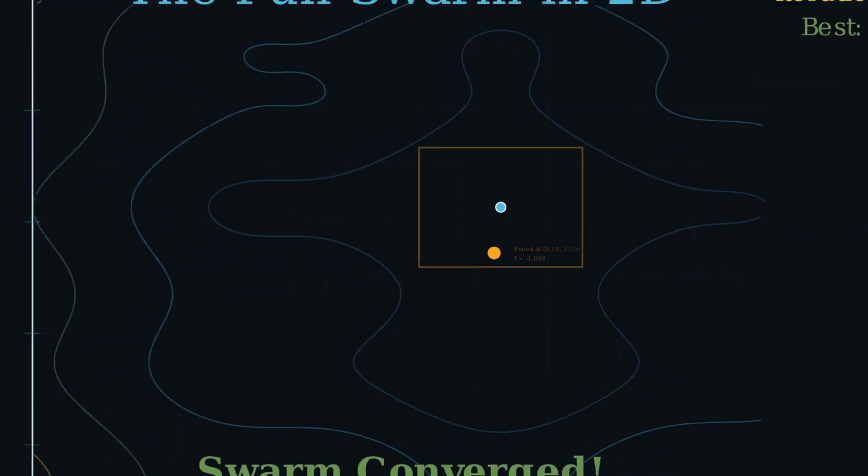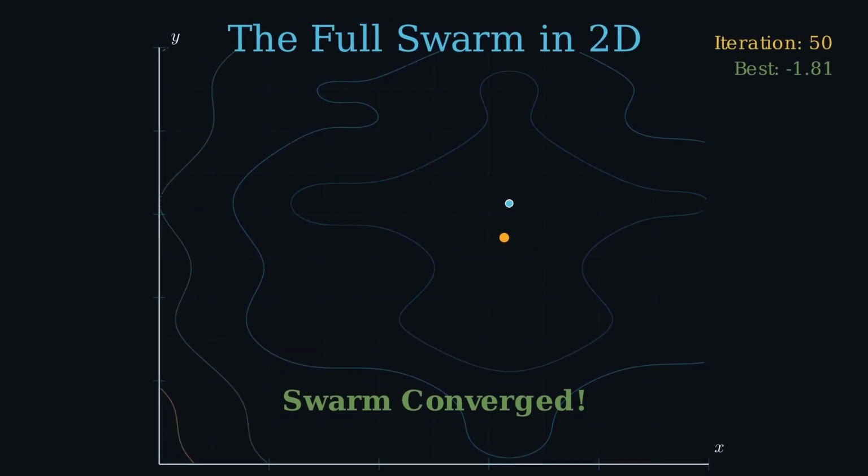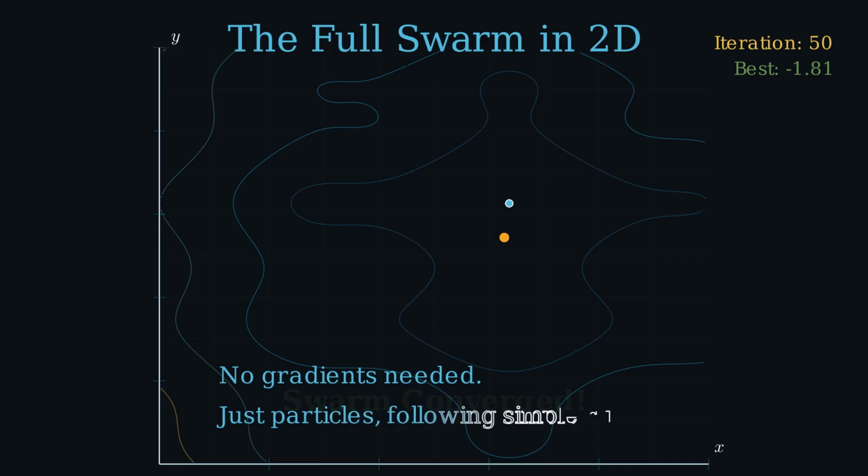A classical optimizer needs the gradient, the slope of the function at every point it visits. For many real-world problems, that gradient doesn't exist. The function isn't differentiable. It's noisy. It comes from a simulation or a physical experiment or a neural network with discrete components. PSO doesn't care. It only needs to evaluate f at a point and get a number back. No derivative, no continuity requirement, no smoothness assumption, just particles, following simple rules, finding answers that calculus can't reach.